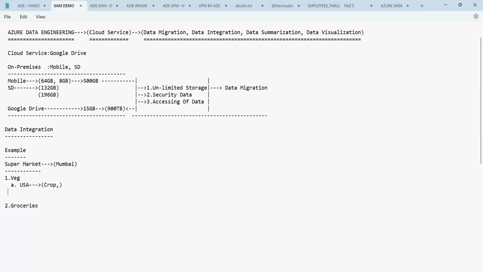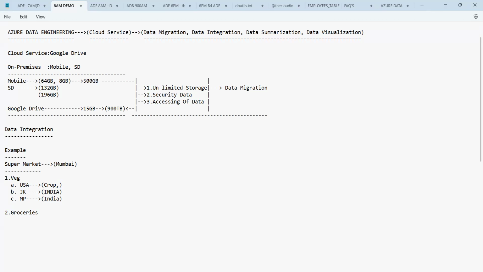In the same way, you have vegetable number B. Let us say it is cropped in Jammu and Kashmir, India, and available for sale here in a Mumbai supermarket. Likewise, you have the C vegetable, which is cropped in MP, that is Madhya Pradesh, India, and available for sale in the same supermarket, which is located in Mumbai. These are all the processes we have, guys.